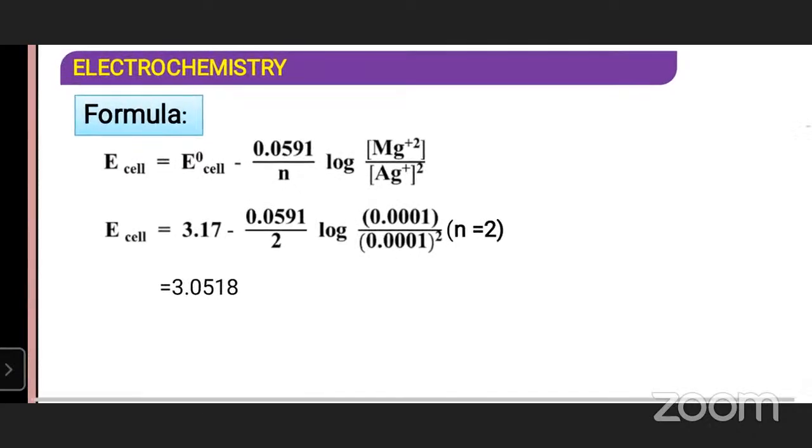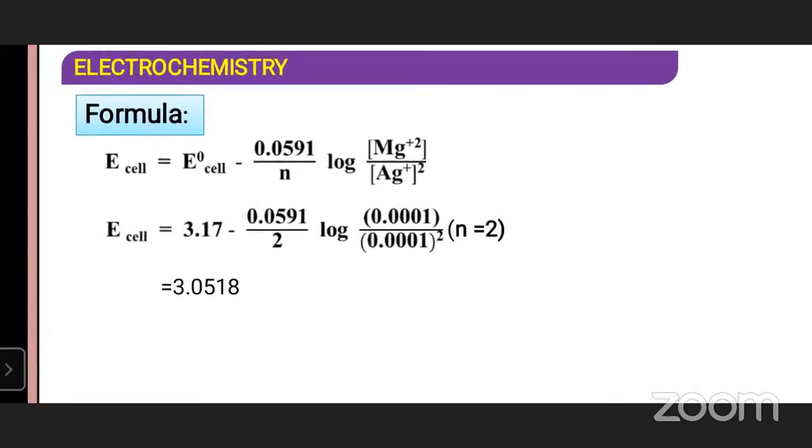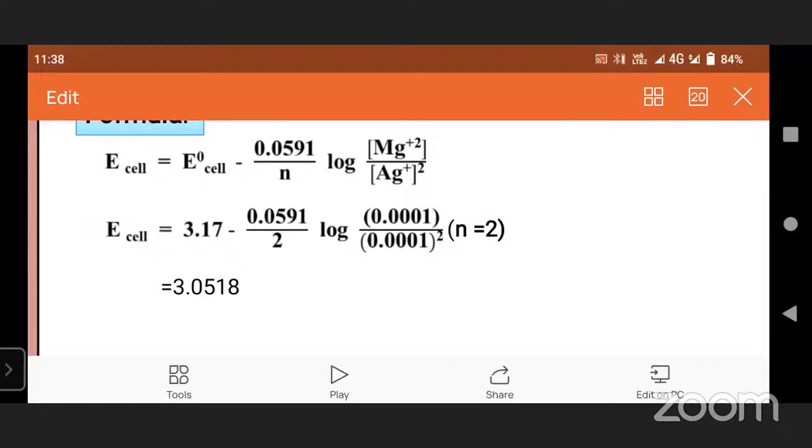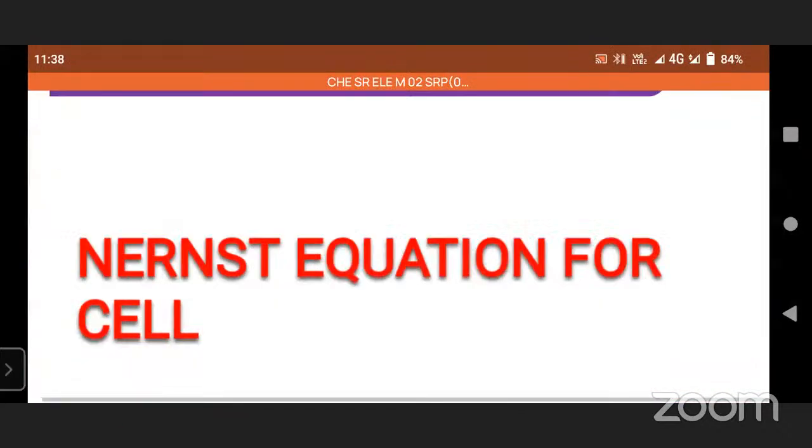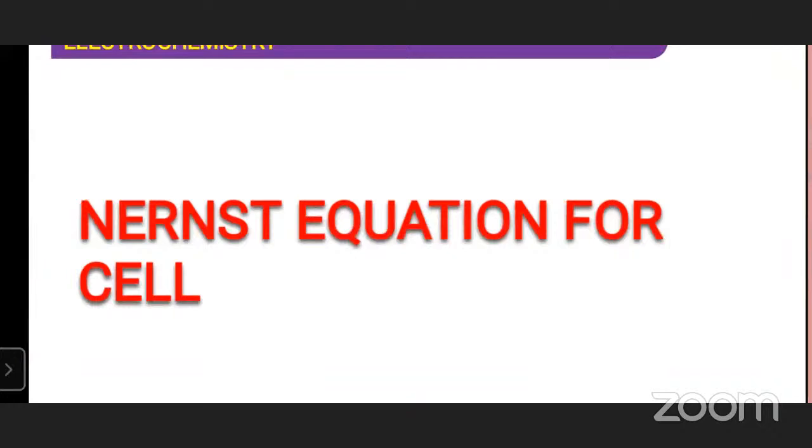E cell is equal to 3.17 minus 0.059 by 2 log Mg plus 2 molar concentration already given in the question 0.001 by Ag plus molar concentration 0.001 power 2. So simplify the problem. The answer is E cell is equal to 3.0518 volt.